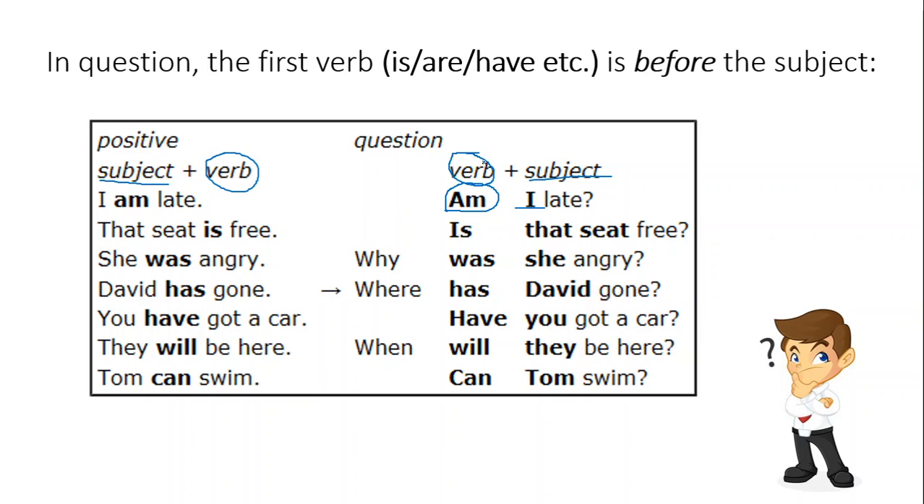And next example, this one: David had gone. To change to the question, where had David gone? So the first verb here is before the subject. The subject here is David. So please remember, in the question, the first verb is before the subject.